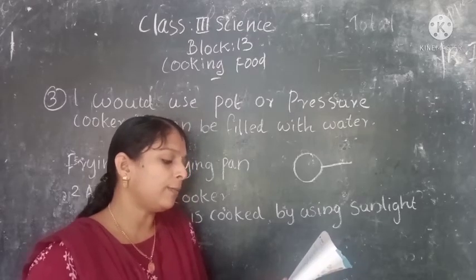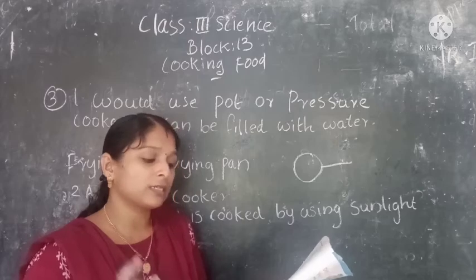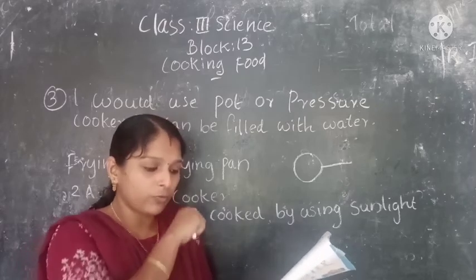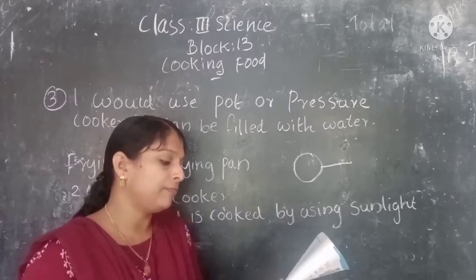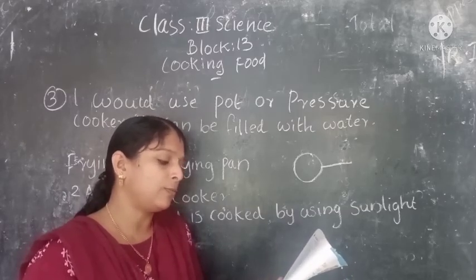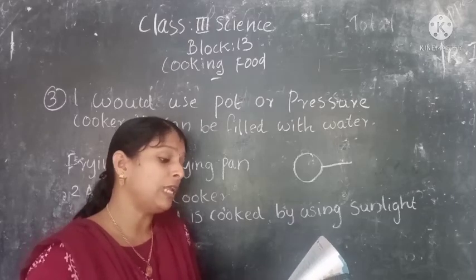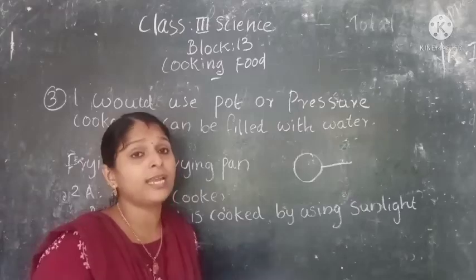Knife, peeler, plate. Which is the odd one? Plate. Plate is used for serving food, but the rest are used to cut and peel fruits and vegetables.